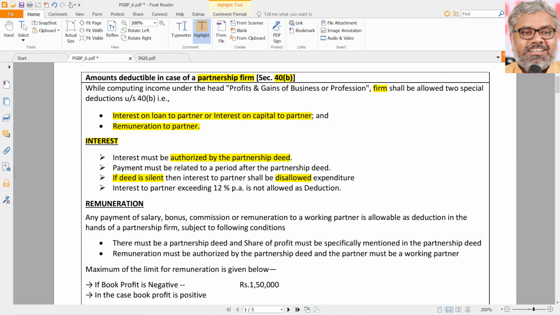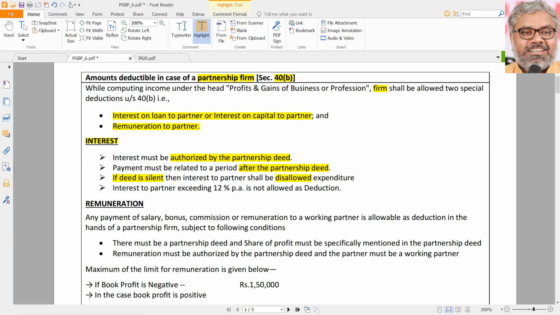First point. And of course the payment must be related to a period after the partnership deed. In other words, suddenly you cannot enter into a partnership deed now and say that the partner will be eligible for interest on the capital retrospectively, ranging from the past 4 years, 5 years like that. No. Interest must be related to the period after the partnership deed is written, which is explicitly in writing.